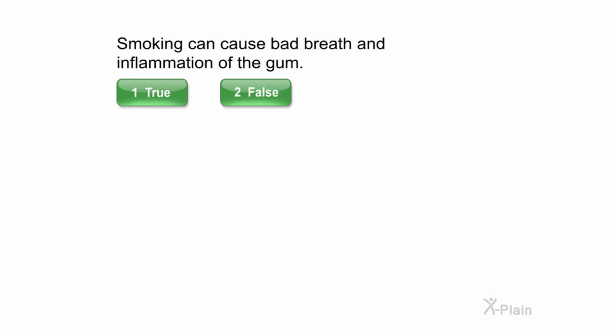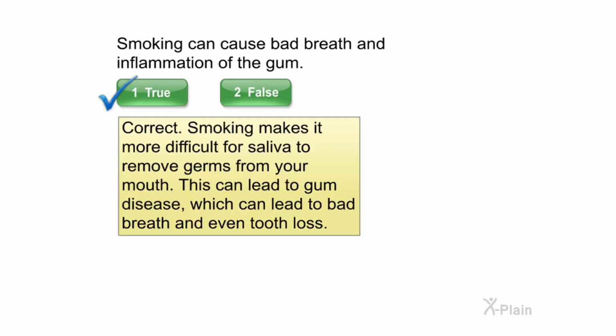Smoking can cause bad breath and inflammation of the gum. Select true or false. Correct. Smoking makes it more difficult for saliva to remove germs from your mouth. This can lead to gum disease, which can lead to bad breath and even tooth loss.